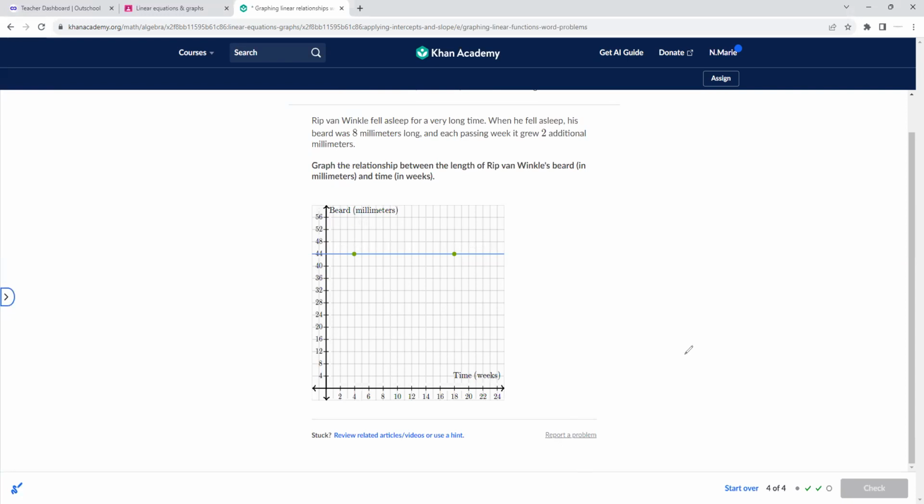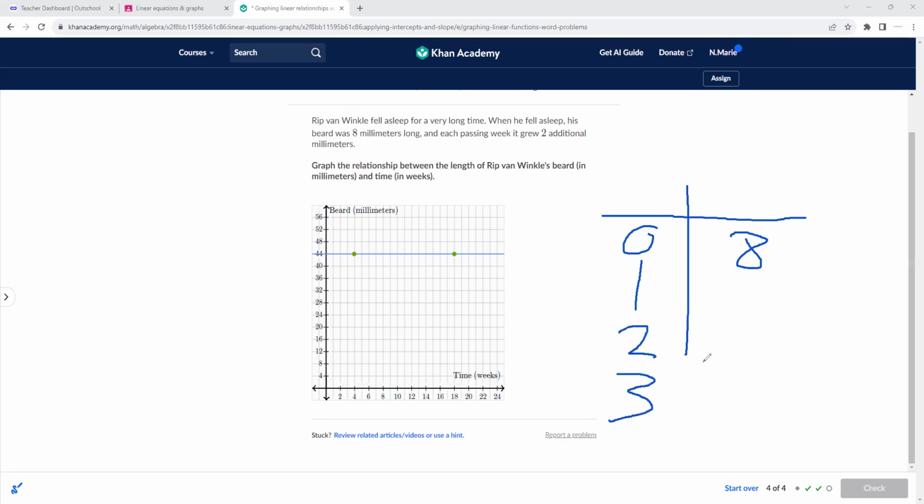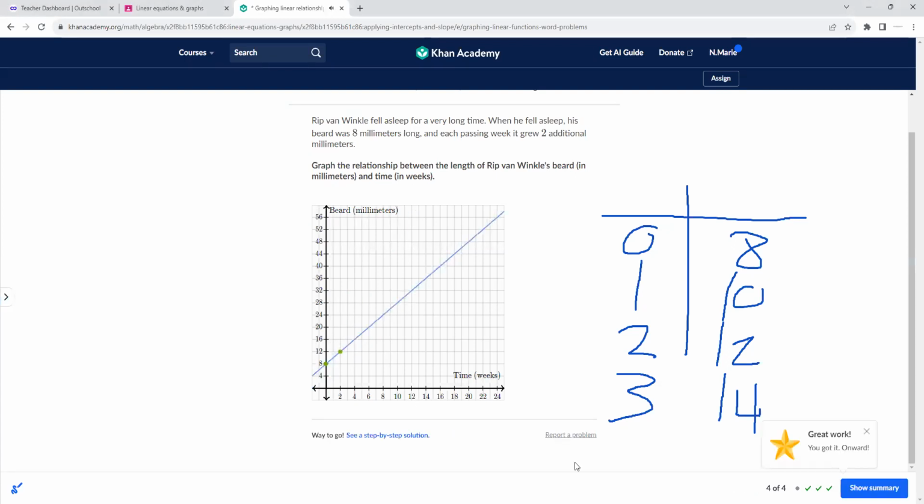Okay, so let's do a table. He fell asleep for a very long time. When he fell asleep, his beard was 8 milliliters long. That's the y-intercept. And then each week, it grew an additional 2. And so you can fill that out there. This is at 0, 8. This is at 1, 10 or 2, 12. And there we go.